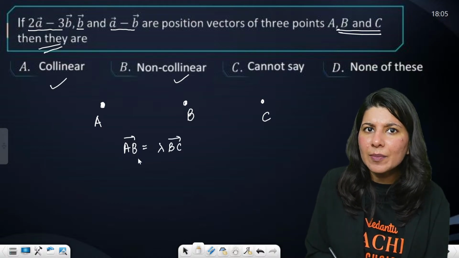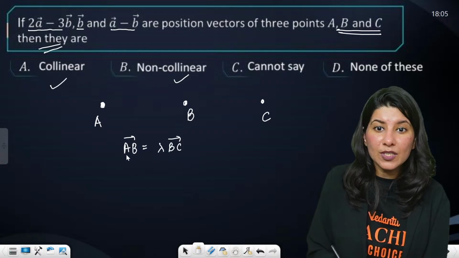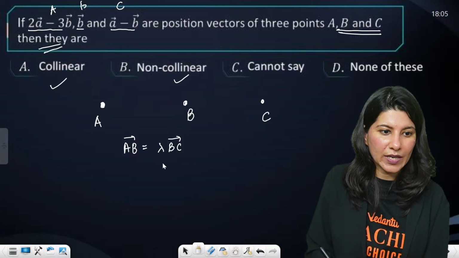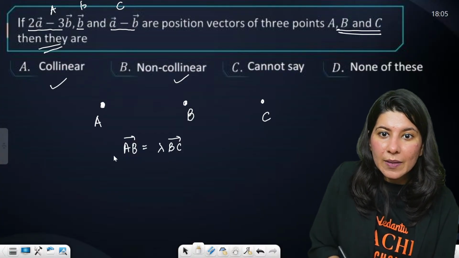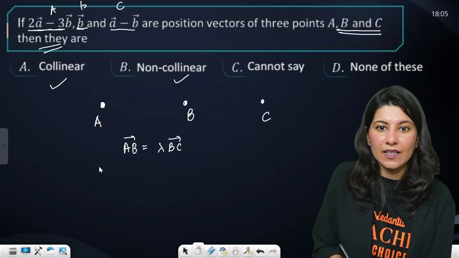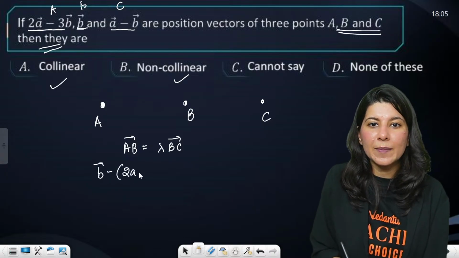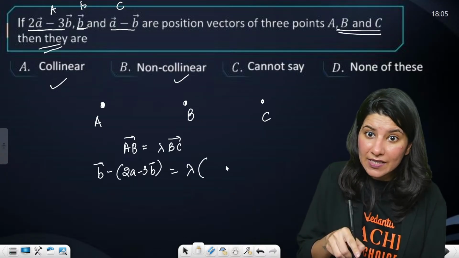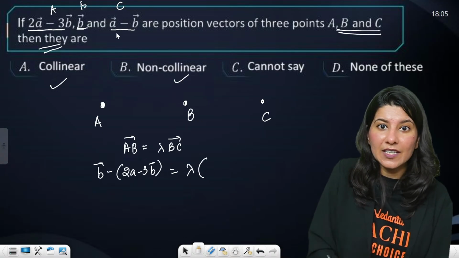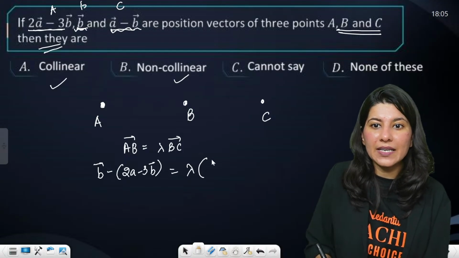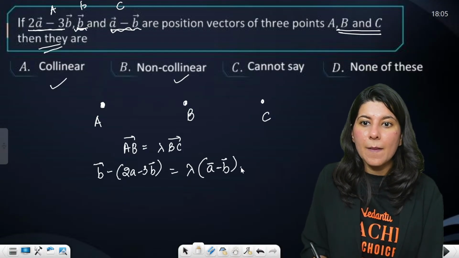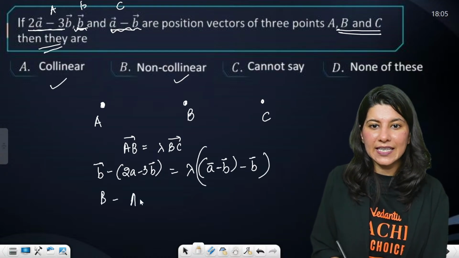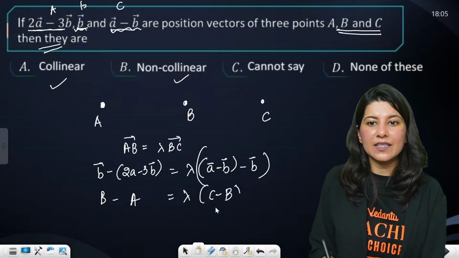Now what will the AB vector be? This is A, this is B, this is C. AB vector will be B minus A, so that is going to be b minus (2a minus 3b), correct? It is equal to lambda times BC vector, which will be c minus b, so that is (a minus b) minus b vector. So basically b minus a is equal to lambda times (c minus b). This is what we have done.